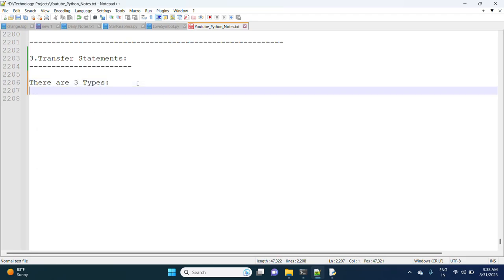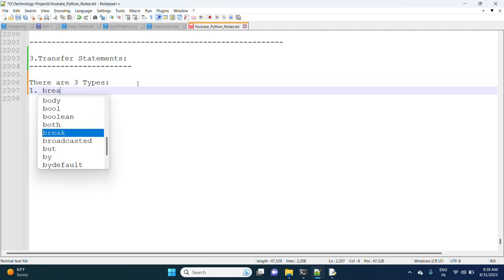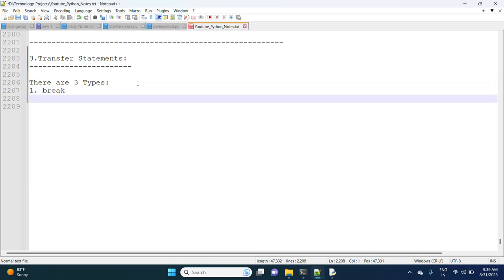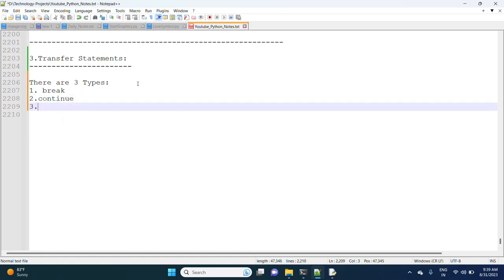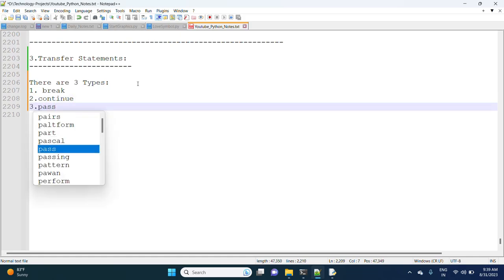One is break, the second one is continue, and the third one is pass. These are the three transfer statements, and these are the keywords we can use.